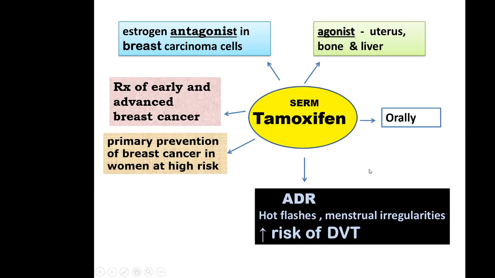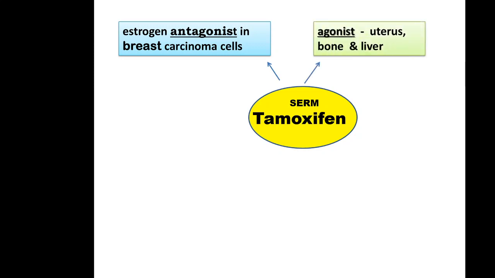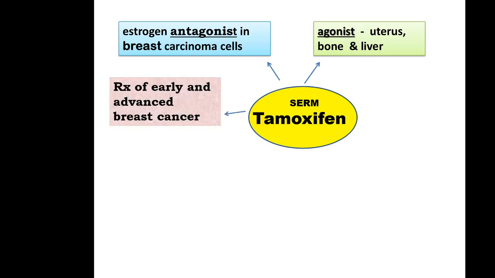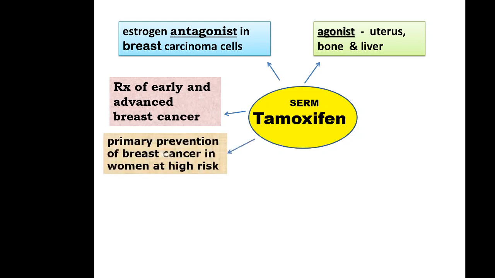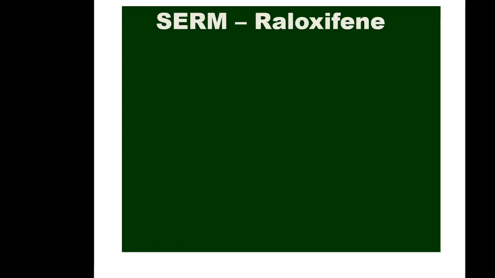So remember tamoxifen, it is a very important drug. Once more, it has antagonistic action in the breast, so breast carcinoma growth is inhibited. That is the use of tamoxifen. Also agonist action on uterus, bone and liver. Use: breast carcinoma, advanced or early, and also primary prevention of breast cancer. And the main trouble with tamoxifen is increased risk of deep vein thrombosis. So this is tamoxifen. Another SERM is raloxifene.